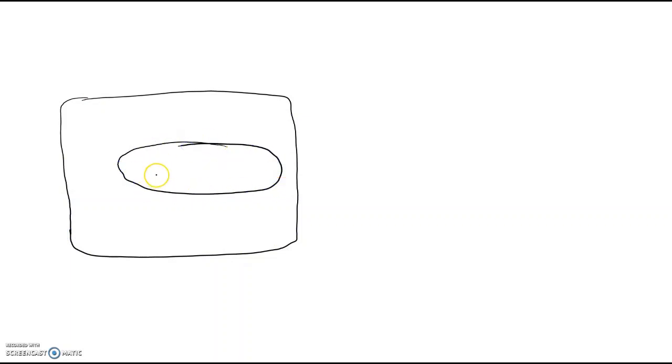This is the nucleus and this is the DNA of the nucleus. And let us say that this is the hormone response element, HRE.